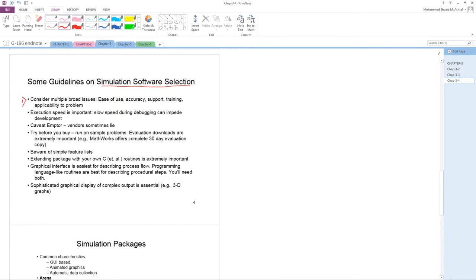Number one guideline is consider multiple broad issues. You will select software which is easy to use, with good accuracy, and which will support training, that is, inside the software there is more training and more support to use it. So you will select the software which is easy to use, accurate, and has support and training.